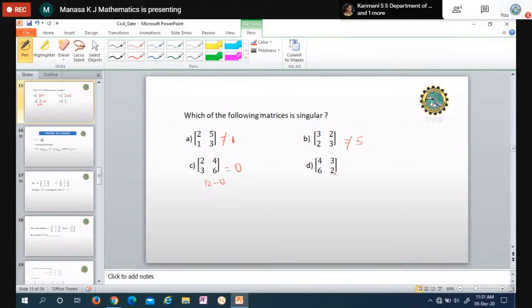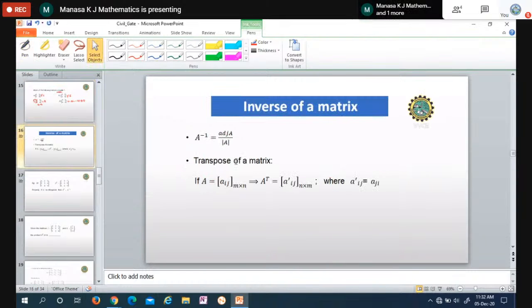Let's see this one. 4 into 2 is 8 minus 6 into 3 is 18, which is minus 10. This is also not equal to 0. So this is the answer. The determinant of this matrix is equal to 0. Such a matrix is called singular. So the answer is C here. Next one.